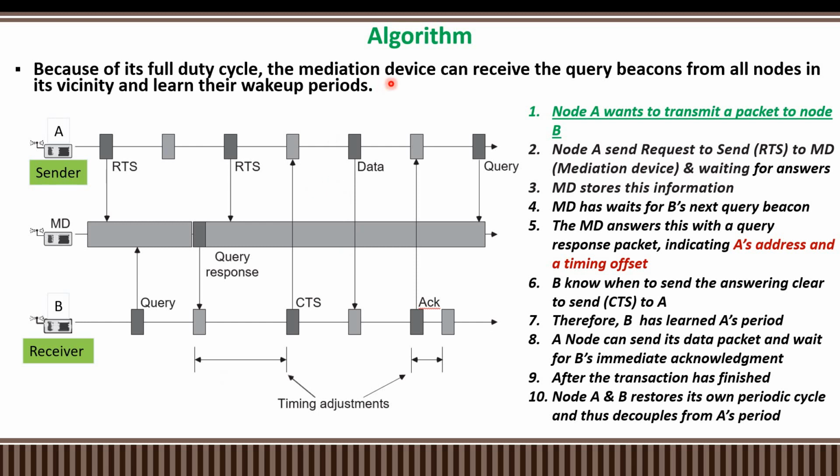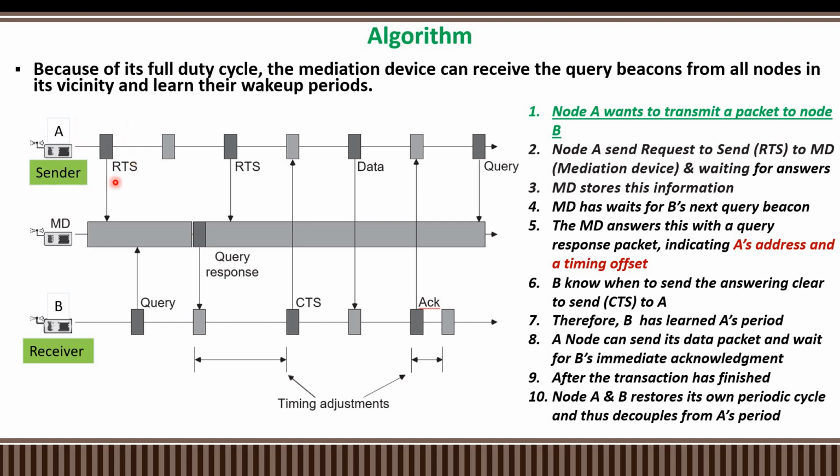Now we can move to the exact algorithm. We can take one scenario here. Node A is available. Node A acts as a sender and node B acts as a receiver. This MD, the mediation device, is acting as a mediator. Now A wants to transmit information or packets to the receiver. In this scenario, A will transmit an RTS packet to the mediation device. The RTS packet means request to send.